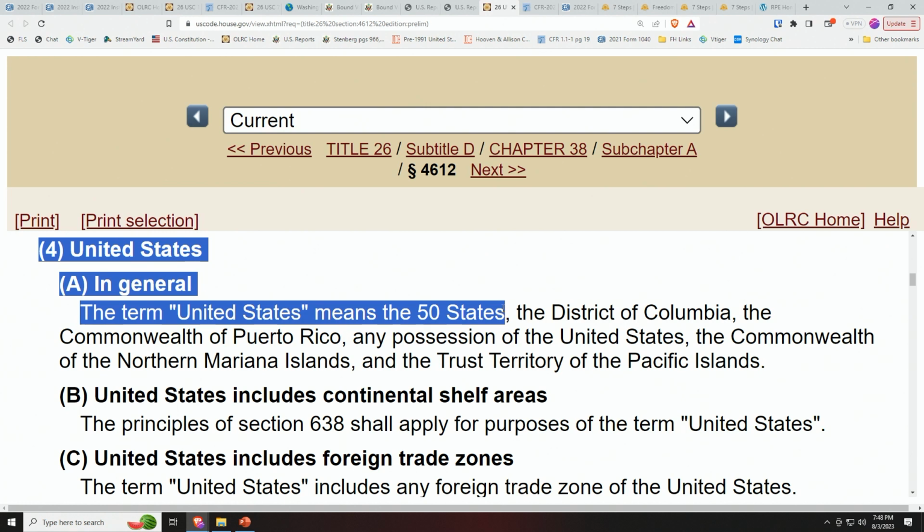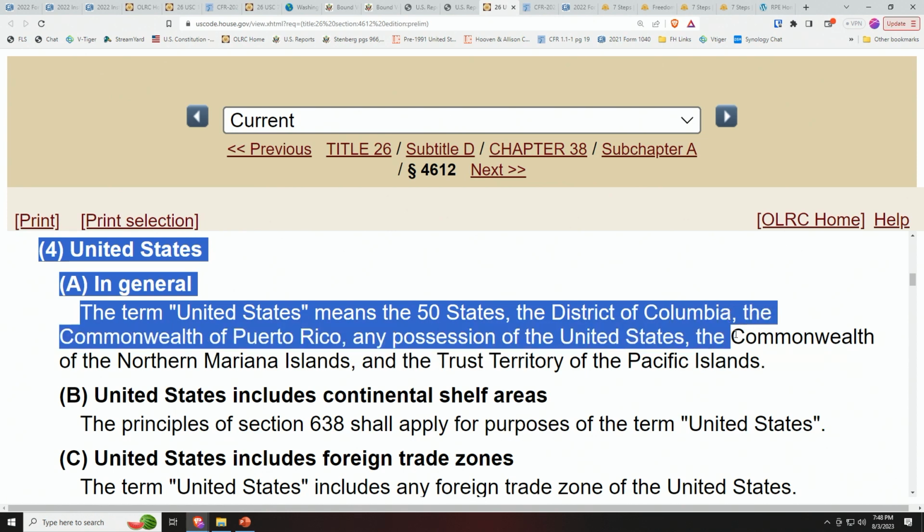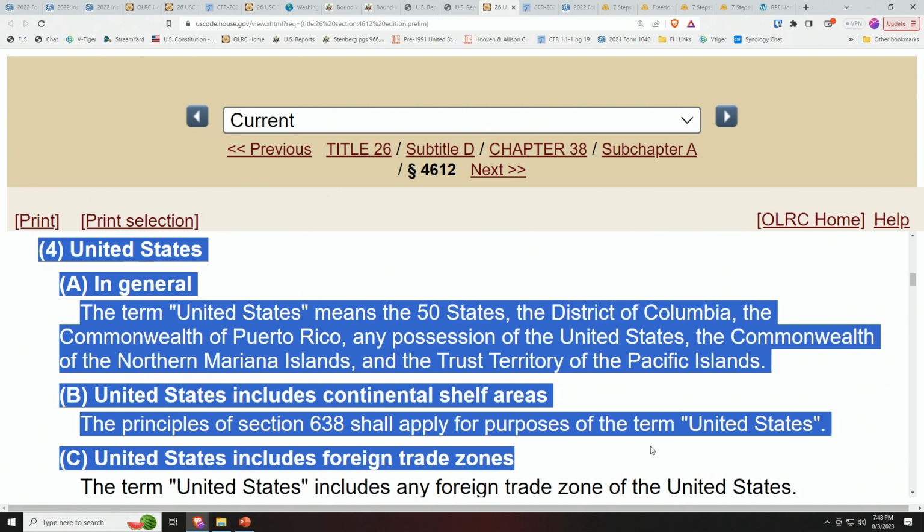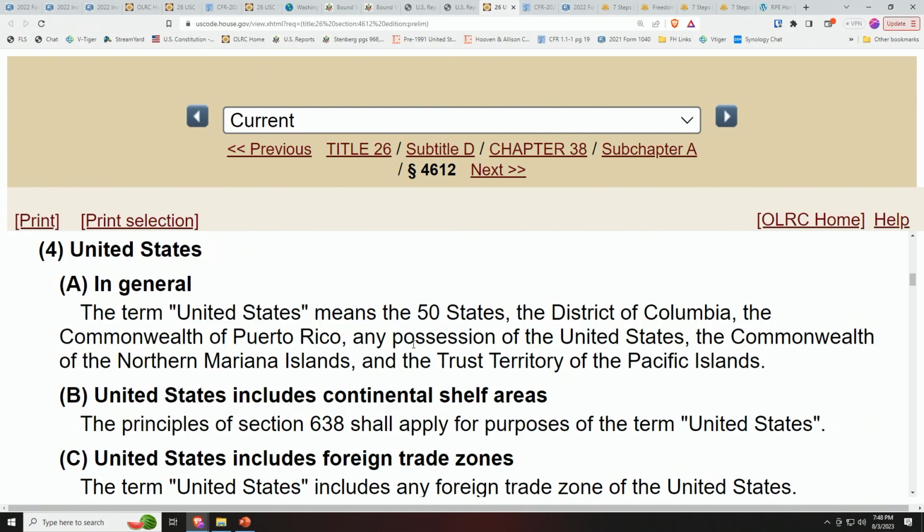There it is, the 50 states, folks, explicitly listed, and the District of Columbia and a bunch of U.S. territories, continental shelf areas, and foreign trade zones. They did not forget about the 50 states earlier. They deliberately listed them here and left them out there.